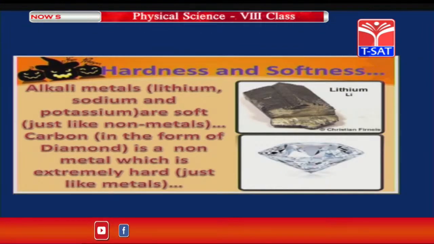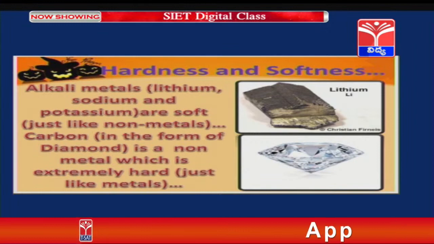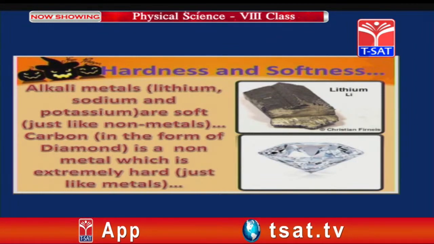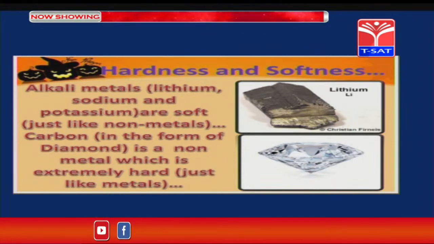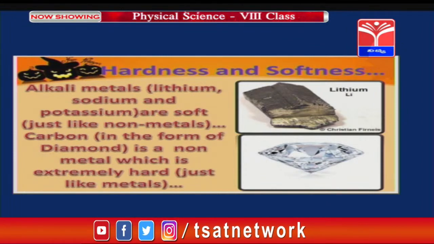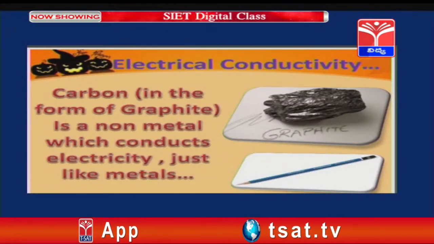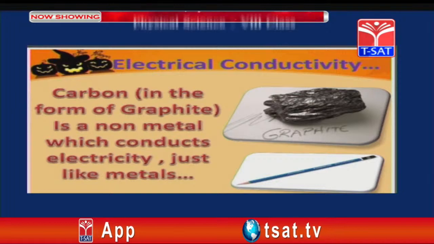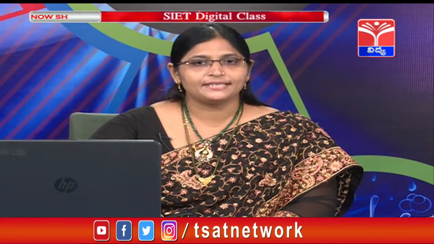The next one, hardness and softness. I already said that metals are hard, non-metals are soft, but exceptional cases are there. Here you can see alkali metals such as lithium, sodium and potassium, they are soft just like non-metals, whereas carbon in the form of a diamond is a non-metal which is extremely hard just like metals. Is it clear, children? Now the next one, electrical conductivity. Carbon in the form of graphite, though it is a non-metal, conducts electricity. It is not an insulator, it is a conductor. So this is regarding different physical properties and some exceptional cases.